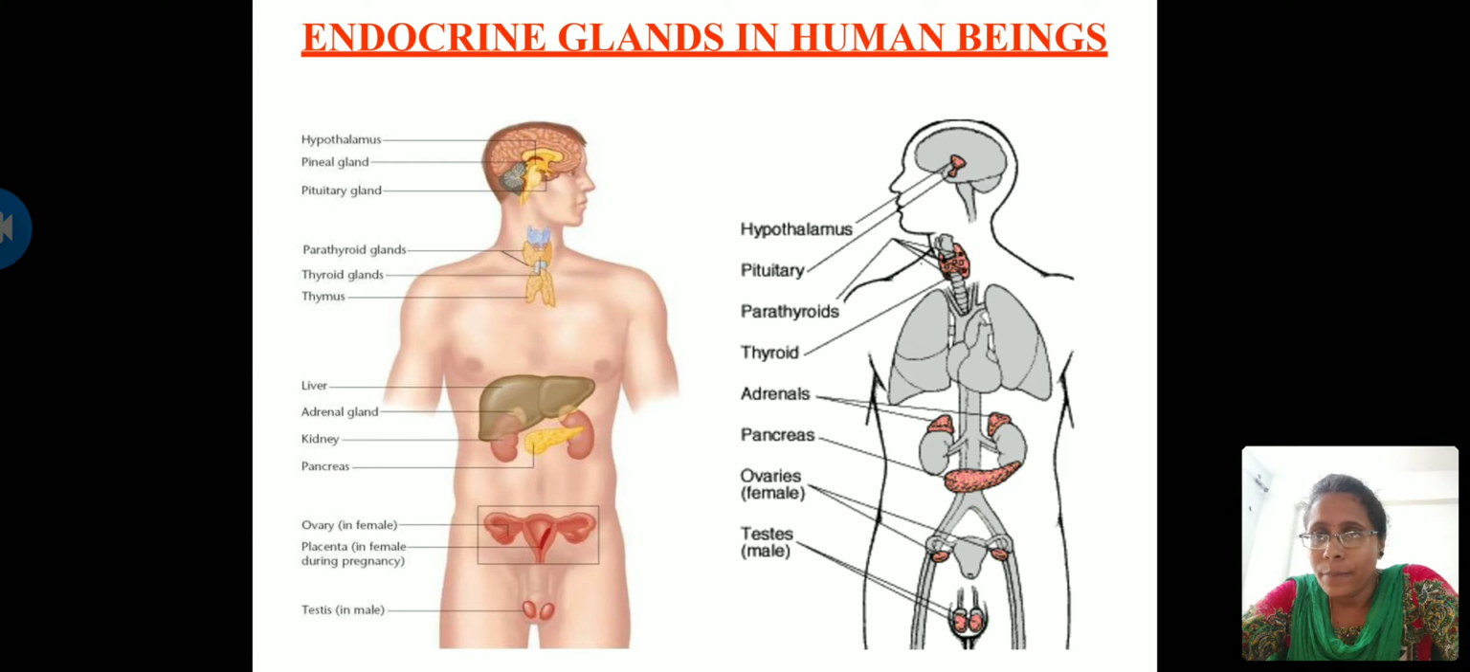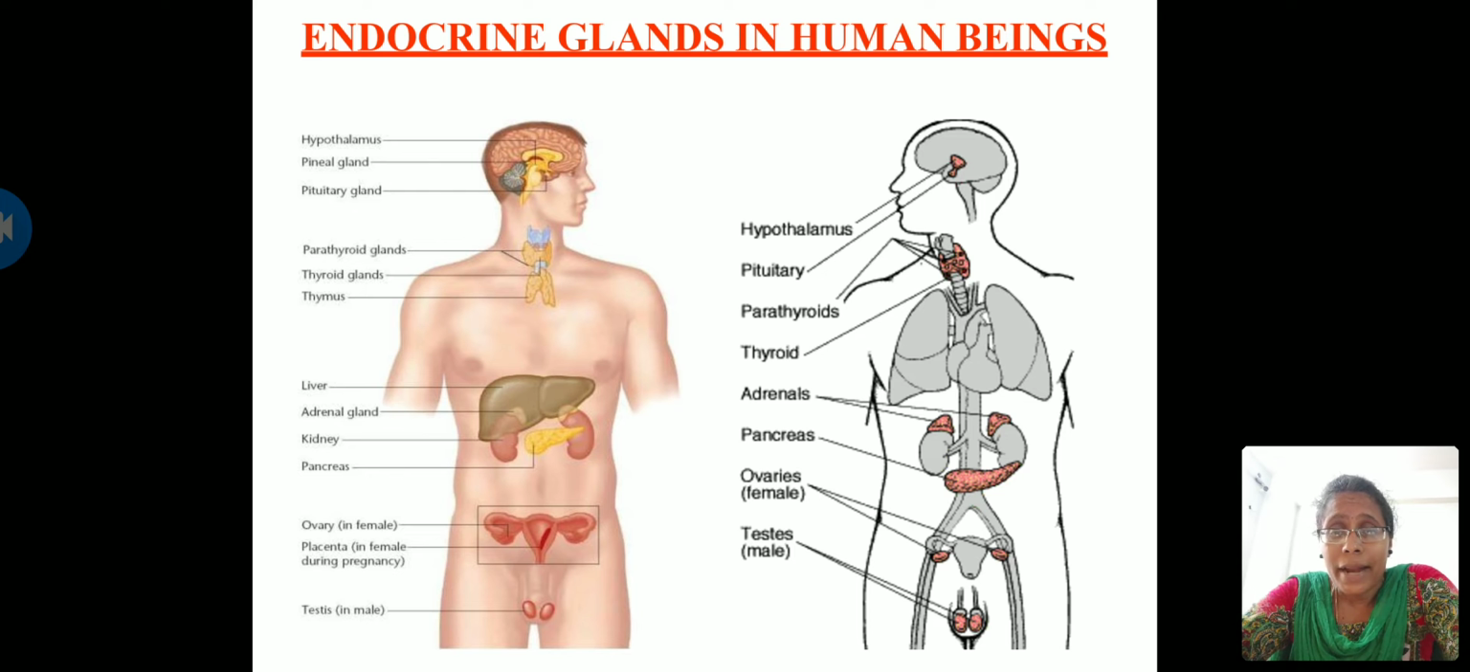Next, just beneath that, you can see the thyroid gland. You can see two lobe-like structures present on either side of the trachea. This is the thyroid gland. The thyroid gland secretes a hormone called thyroxine. What is the function of this thyroxine hormone? You know iodine deficiency. People usually say you need to take more iodine. This is directly related to the thyroid gland.